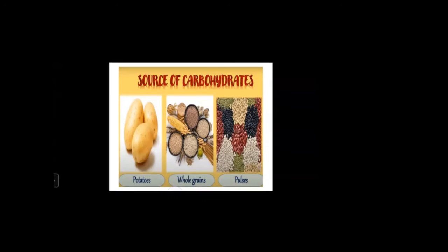All these contain carbohydrates. So, when we are having food, we say that we must have 2 chapati, then 1 katori rice, 1 katori dal, 1 katori vegetable, 1 katori salad, then some sweet, not 1 katori, but 1 or 2 spoons, isn't it?